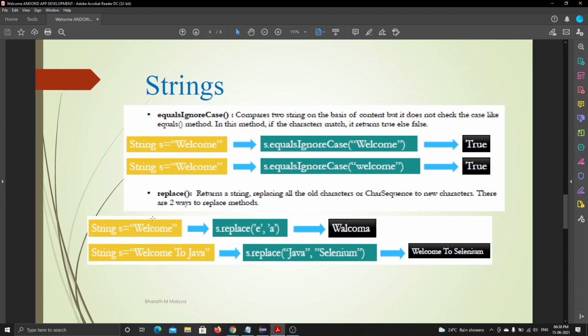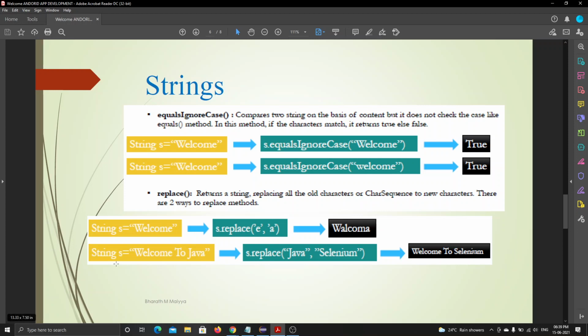Index value 1 is also E, and at index value 7 also E. It checks the whole string and replaces E with A. Whether there are 7 E's or 8 E's, it doesn't look at the first E or second E; it just replaces E with A. See here, it got replaced with A at the first index value and the last index value.